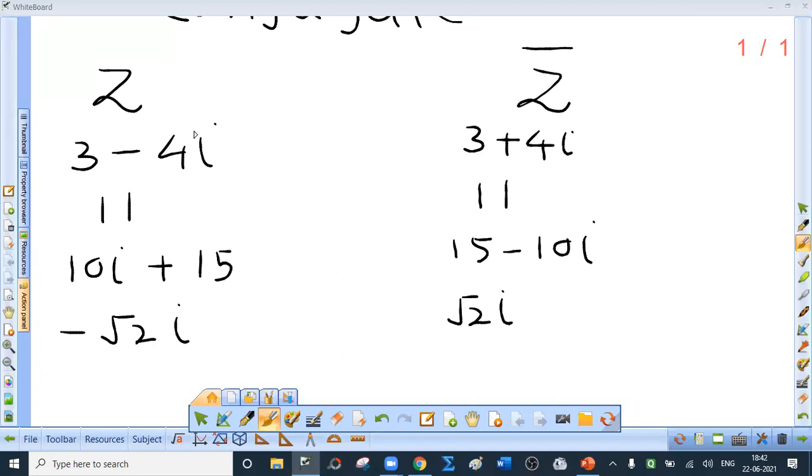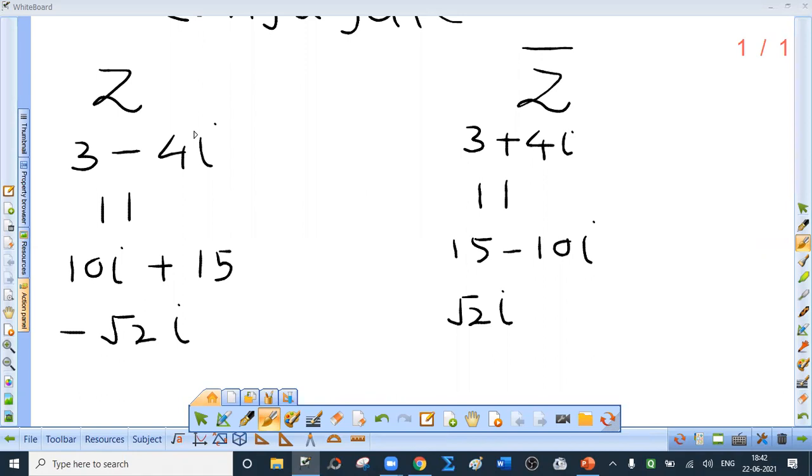So how will you define conjugate of a complex number? These are particular examples, but when you write or explain the definition, you have to consider general case. Two complex numbers, a plus ib and a minus ib, where a and b are real numbers and i root of minus 1, are called complex conjugates of each other.